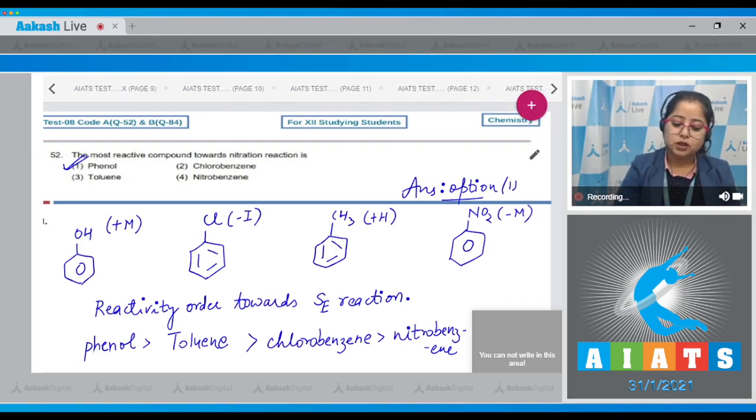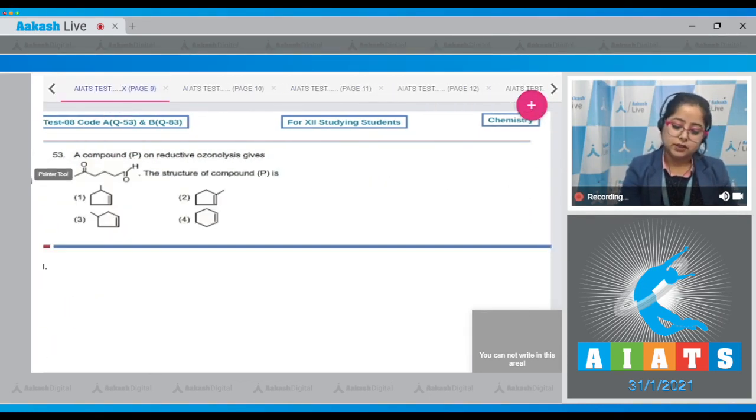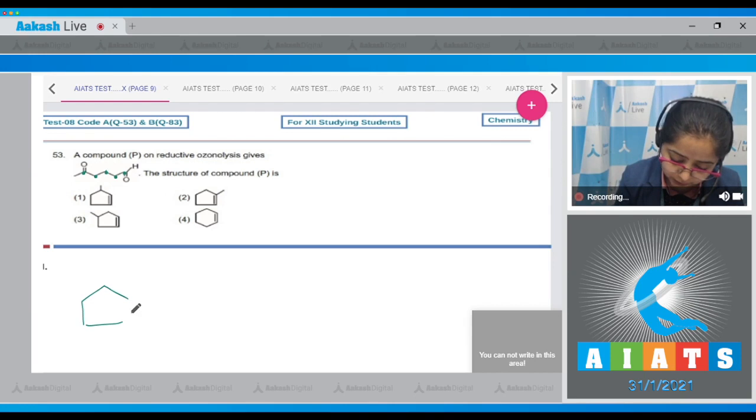Moving to the next question, which is question number 53. Let's read it. A compound P on reductive ozonolysis gives the given compound. The structure of compound P is. Student, in case of reductive ozonolysis, alkenes convert into carbonyl compounds. So first of all, we have to count the number of carbon atoms which will be making the ring, because there are two carbonyl groups. So 1, 2, 3, 4, 5. These 5 carbon atoms will be forming the ring. So the ring contains 5 carbon atoms.